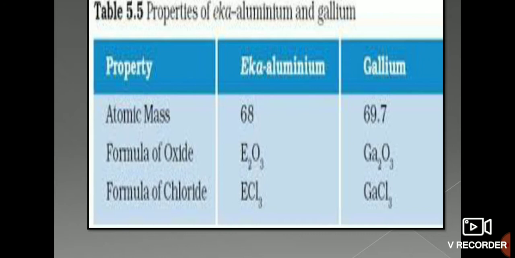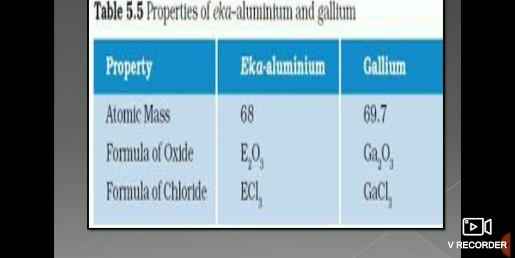If you see this table, it has also been mentioned in the NCERT. Eka aluminium's atomic mass, which he predicted, was 68, so it was near the gallium which was discovered, which has 69.7. He gave the formula of oxide, that is E2O3, or you can say R2O3, which later was considered as Ga2O3, and ECl3, that is GaCl3. So the prediction which he made was absolutely correct, and that is why he was considered a great scientist at that time.